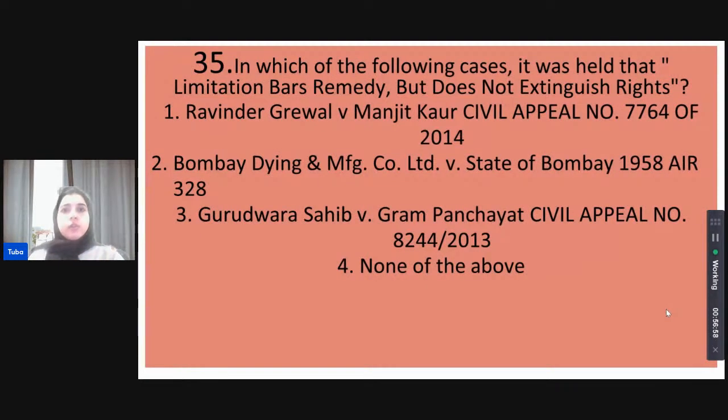Now, in which of the following cases was it held that limitation bars remedy but it does not extinguish rights? Was this stated in the case of Ravindra Grewal versus Manjit Kaur 2014? Was it in the case of Bombay Dyeing versus State of Bombay 1958? Was it in the case of Gurdwara Sahib versus Gram Panchayat 2013? Or was it in some other case and thus none of the above? Limitation bars remedy but does not extinguish rights. A very important saying that we follow in limitation law. Which case made this insightful comment?